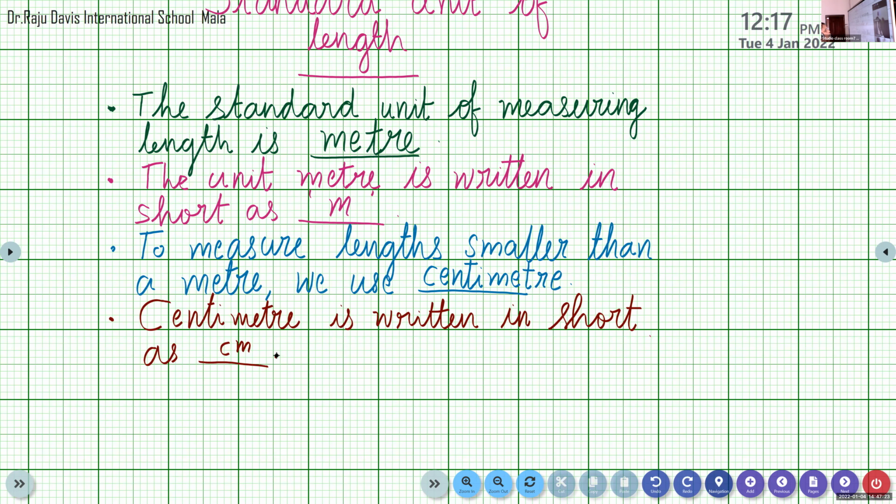So if you see 2 cm, that is 2 centimeter. 5 cm is 5 centimeter. On a small scale, you can see 15 centimeter. On a big scale, we can see 30 centimeter. If it is 100 centimeter, we can say it is 1 meter. 100 centimeter will make 1 meter.